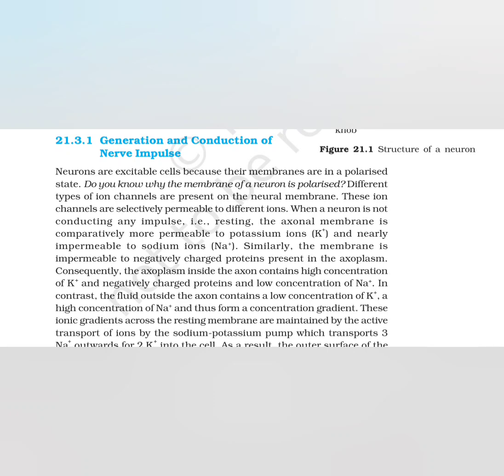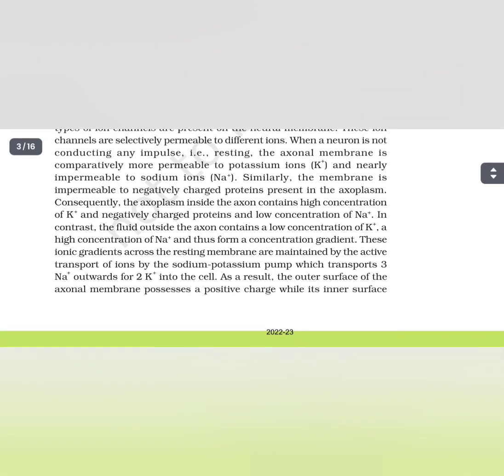Consequently, the axoplasm inside the axon contains a high concentration of potassium ions and negatively charged proteins and a low concentration of sodium ions. In contrast, the fluid outside the axon contains a low concentration of potassium ions and a high concentration of sodium ions, and thus forms a concentration gradient.